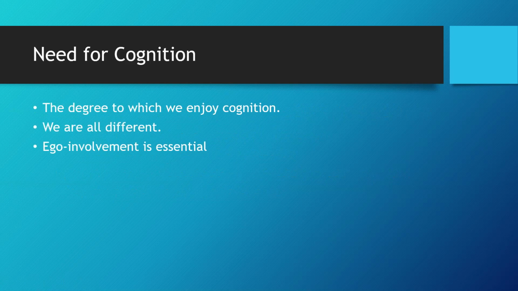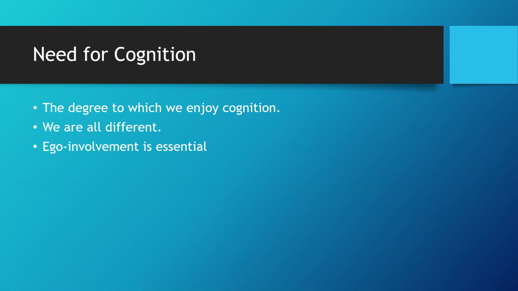The text also talks about this whole idea of need for cognition. The need for cognition is essentially the degree to which we enjoy thinking. And we're all different, right? This was Petty and Cacioppo, who articulated this idea of need for cognition, saying that some people don't want to think about things as much as others. Some of us may be more skeptical naturally, and those of us who are will want to think about almost everything. Whereas if we're not as skeptical naturally, maybe we don't want to think about things as much.